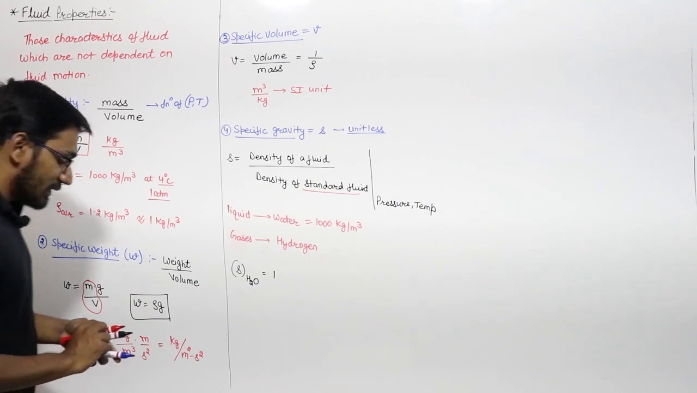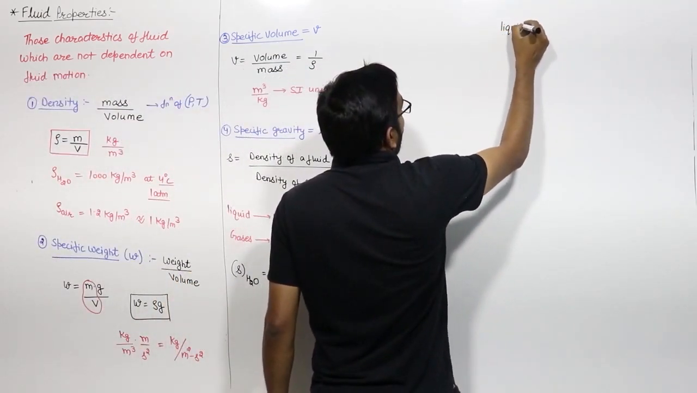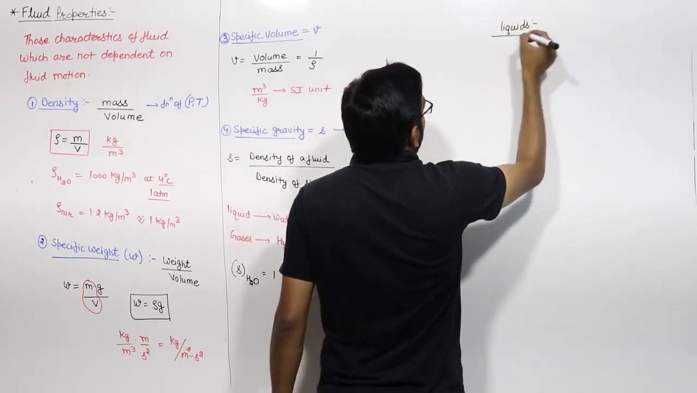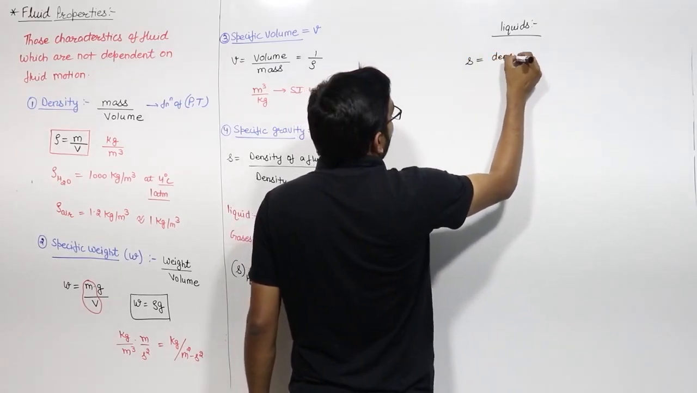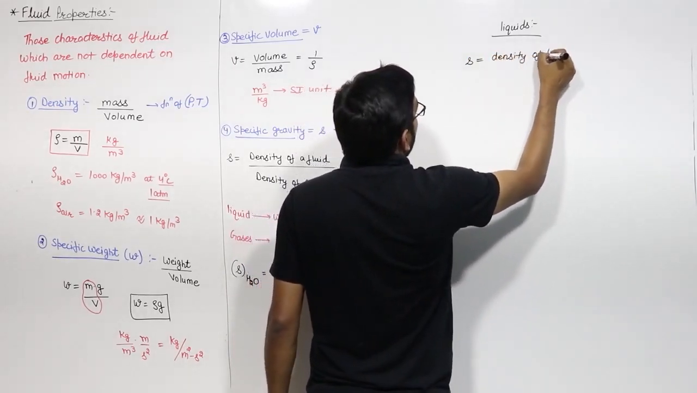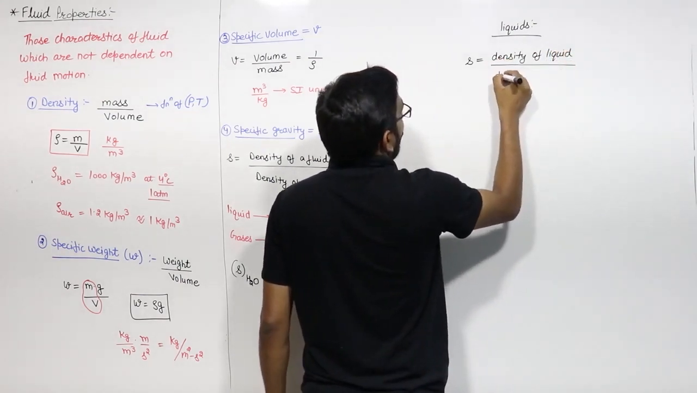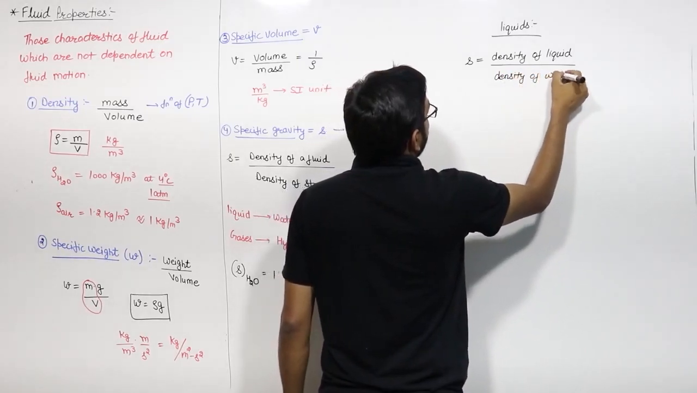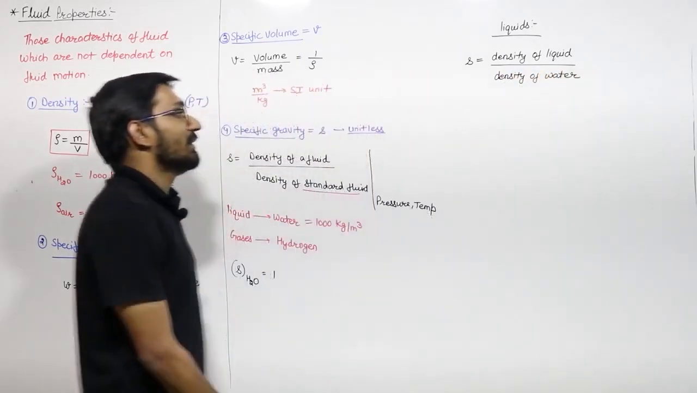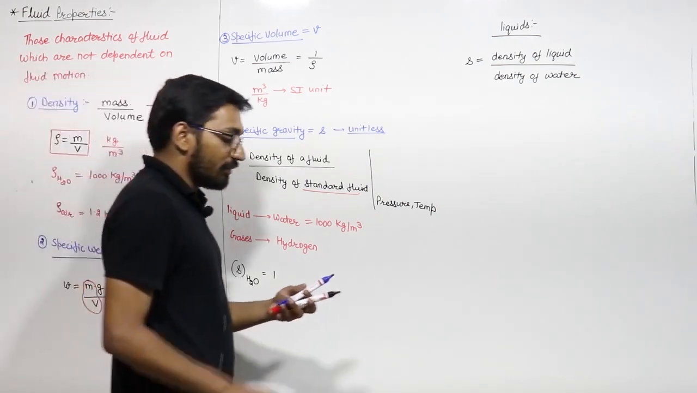So if we talk about the liquids, right? For liquids, the specific gravity is density of liquid divided by density of water. This is the specific gravity of your liquids. Density of liquid divided by density of water.